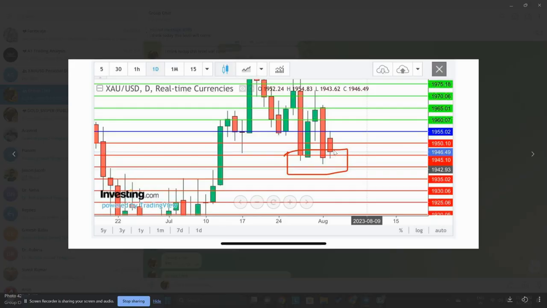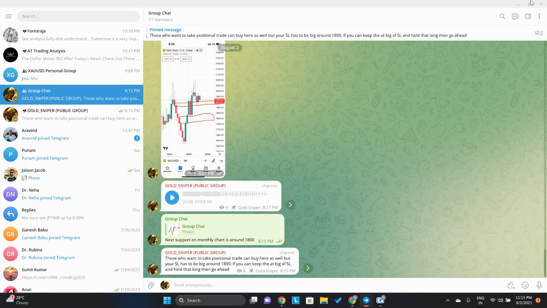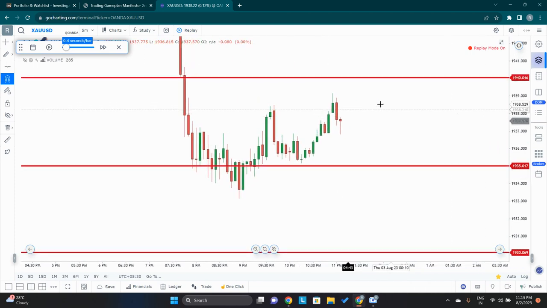And I explained in this that, see, three times out of 5 days. This is the daily chart of gold. One, two, three, four, five. Out of 5 days, three times gold tested the low of around 1945. There was a very good chance that after three times it would give a breakout, and sure enough, gold gave a breakdown. And the next support, as I could see on the bigger time frame, was around 1930 to 35 region, 35 especially, because that's where the breakout came. And you saw how gold gave a breakdown after that. So now gold is consolidating in this region.